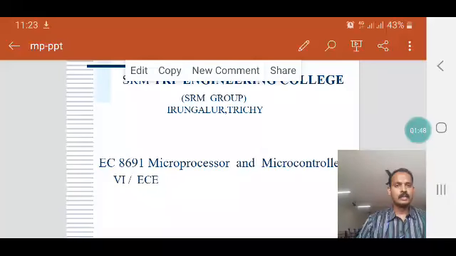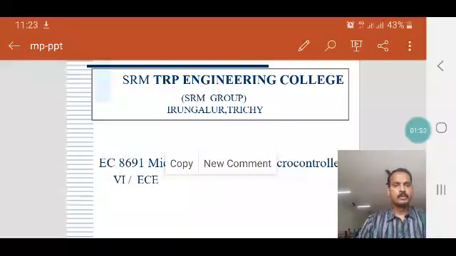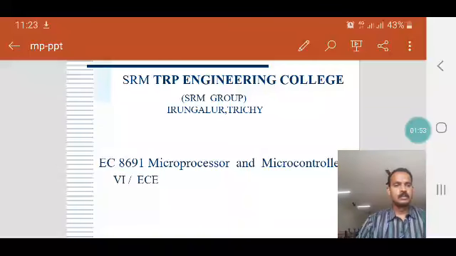The microprocessor is manufactured for multi-purpose applications. We can have undefined units in this microprocessor. For example, the CPU of our computer system is used for varieties of applications.